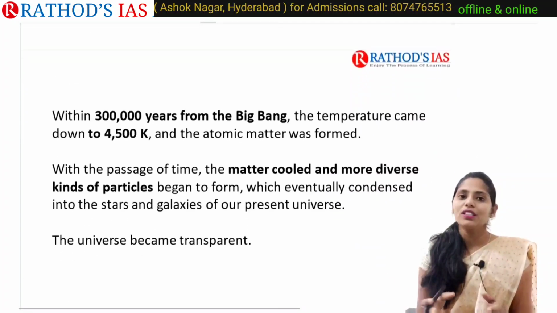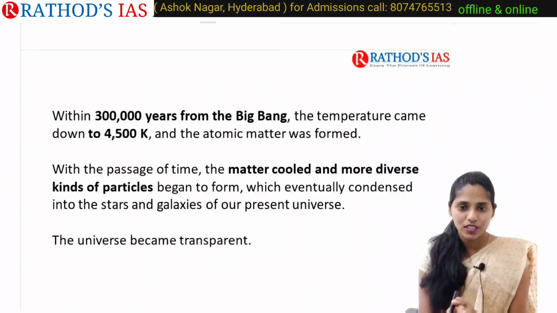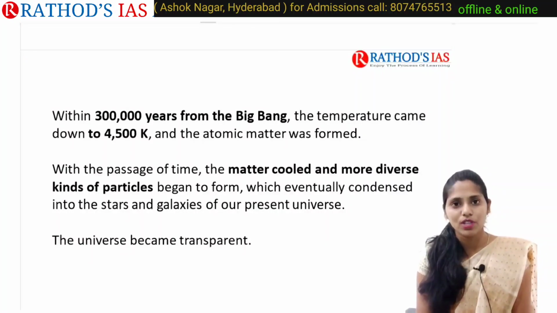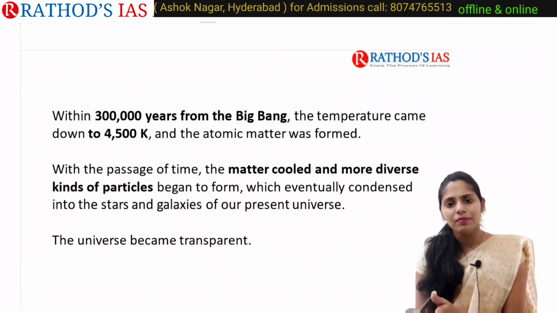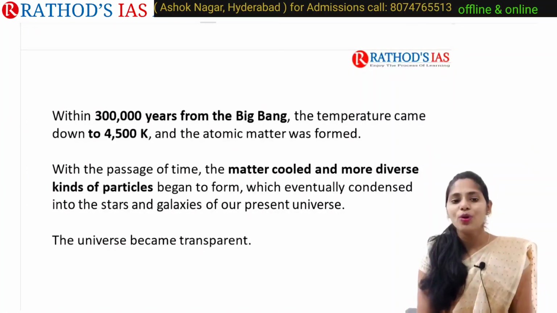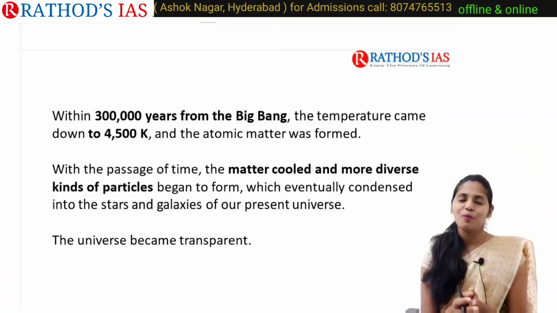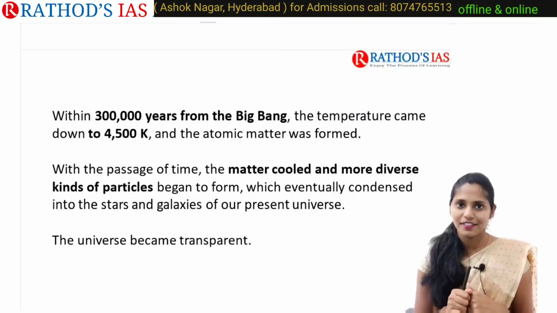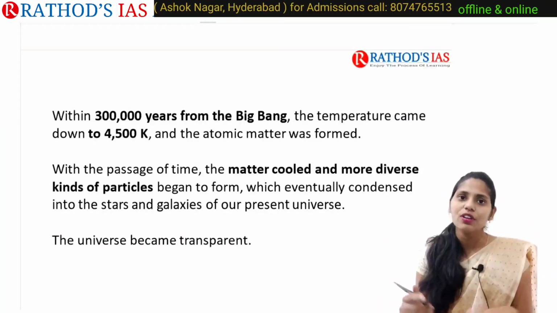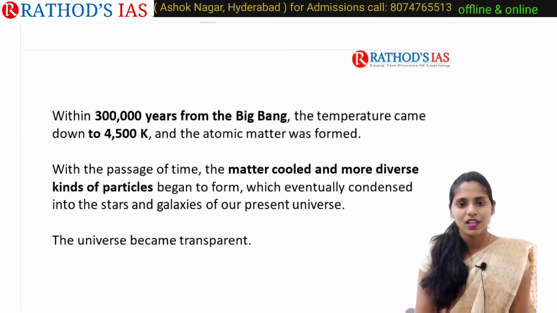Later on, within 3 lakh years of this Big Bang, the temperature came down to 4500 Kelvin. After the passage of time, matter cooled down and more diverse kinds of particles began to form, and later on that led to the formation of today's planets, stars, galaxies, etc. So this is our Big Bang theory.